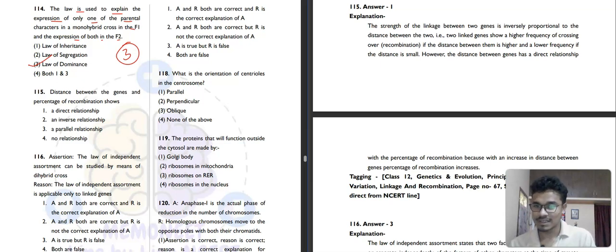What is it saying? Distance between the genes and percentage of recombination shows a direct relationship, an inverse relationship, a parallel relationship, or no relationship. So it is a direct relationship. The first option will be our correct answer for this question. Then you can see that linkage between two genes is inversely proportional to the distance between them. Genes have a direct relationship with the percentage of recombination. Then 116.